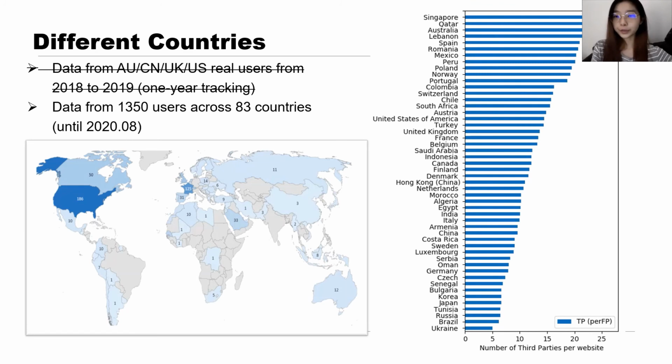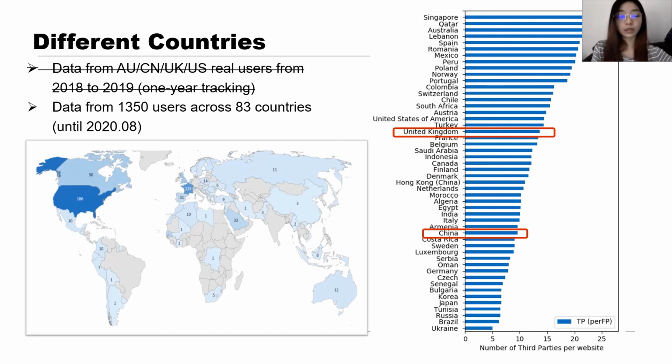Also here we use a bar graph to represent the number of third parties in each first-party website for each country. We highlight the position of UK and Chinese users. We could see that users in the two countries give the same result, that Chinese users have fewer third parties.